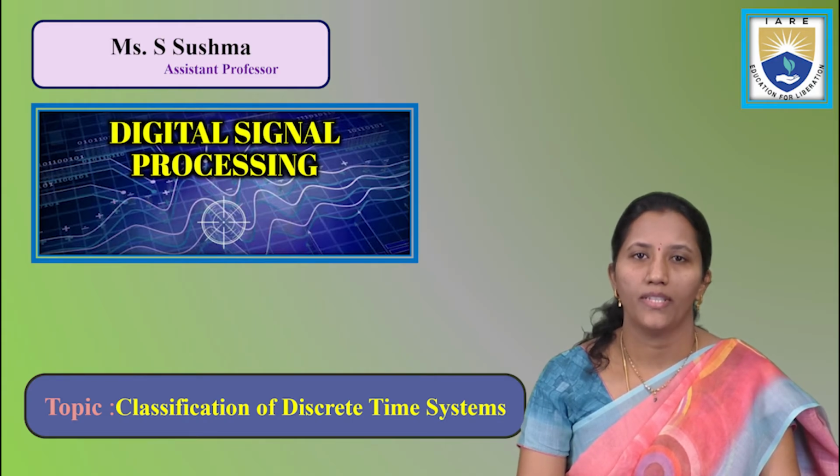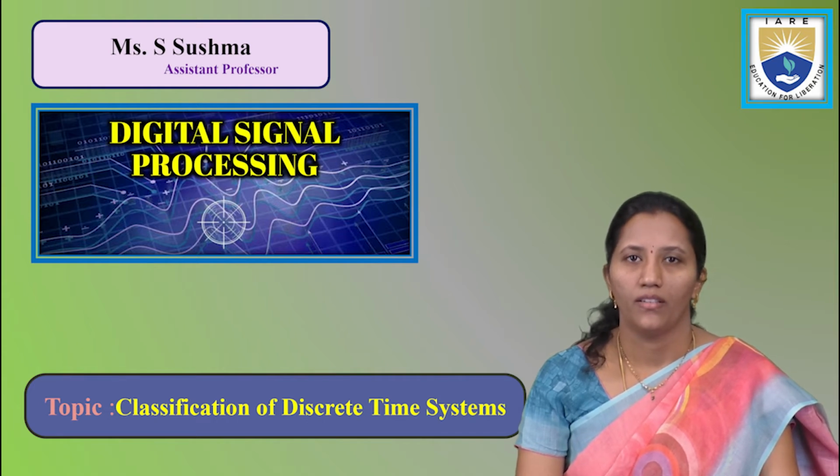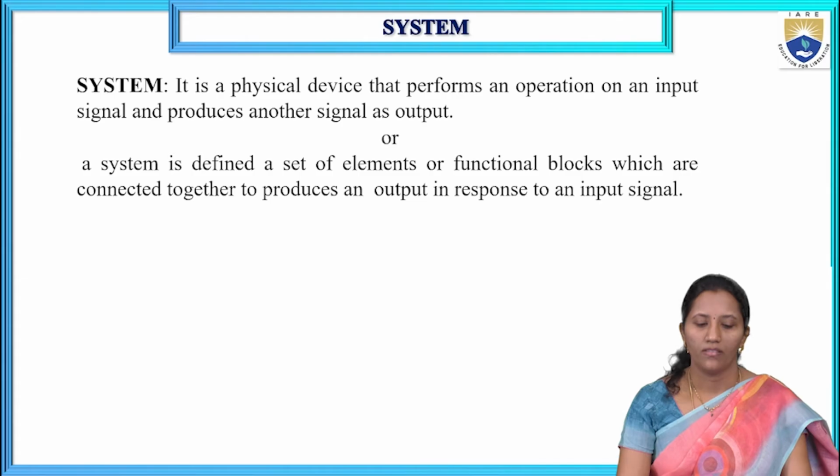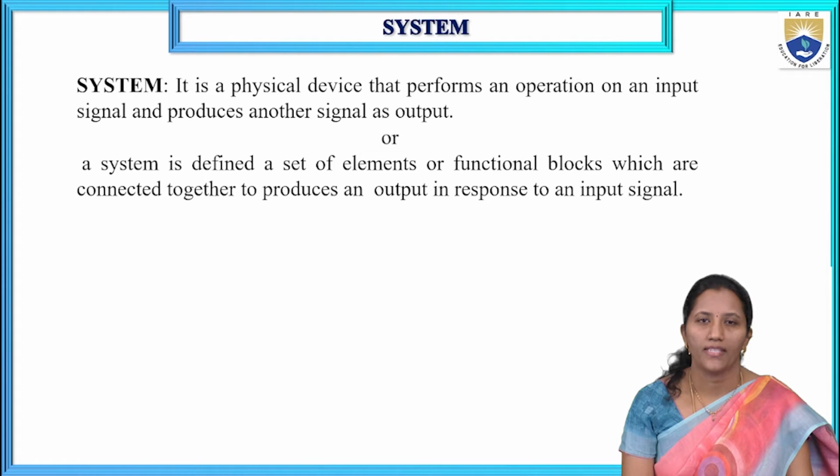Video we are going to discuss the classification of discrete time systems. In this video we are going to discuss what is a system, what is a discrete time system, and what are the classifications of discrete time systems. So first of all, what is a system? It is a physical device that performs an operation on an input signal and produces another signal as output. So a system will take an input signal and it produces another signal.